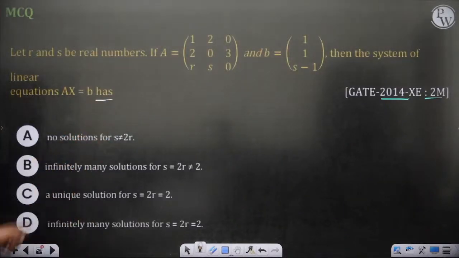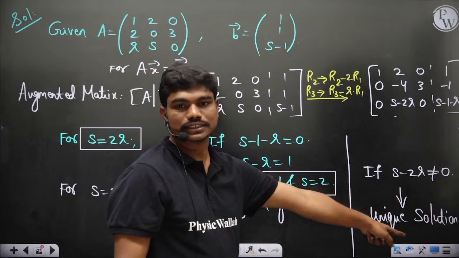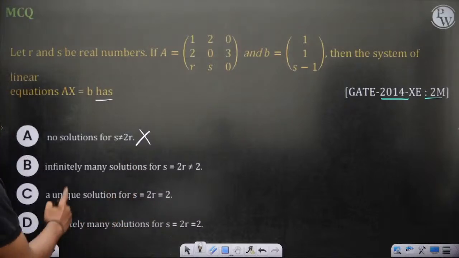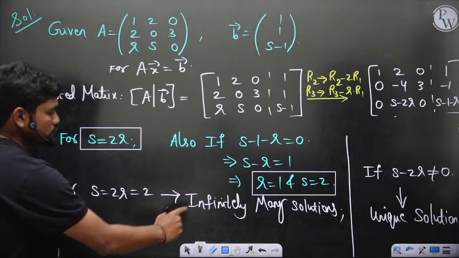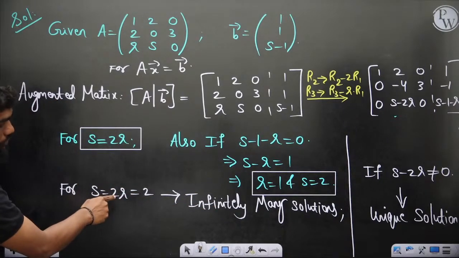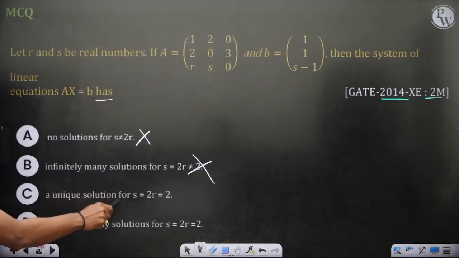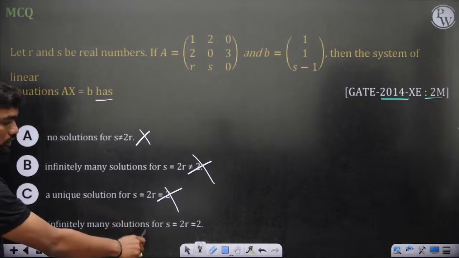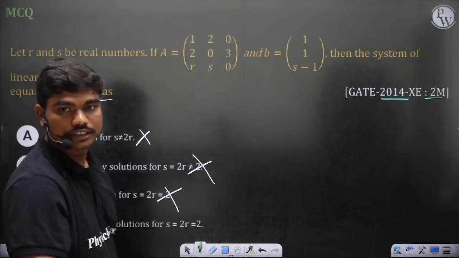The system has no solution if s not equal to 2r. If s not equal to 2r, this system can have a unique solution actually. So this statement is wrong. Infinitely many solutions for s is equal to 2r not equal to 2. So this statement is also wrong, because if you want infinitely many solutions, s should be equal to 2r, but that should be 2. It's given not equal to 2, so this is wrong. A unique solution for s is equal to 2r. First of all, if s is equal to 2r, you'll have infinitely many. Infinitely many solutions for s is equal to 2r is equal to 2. Yeah, this is the correct option. Option D is the correct statement.